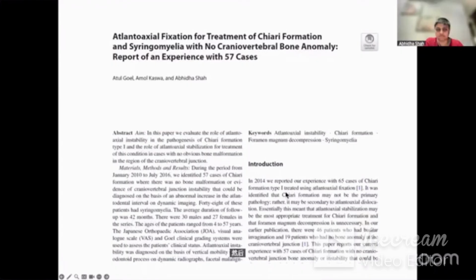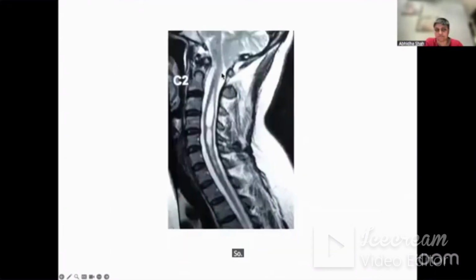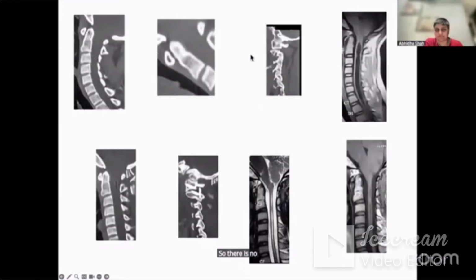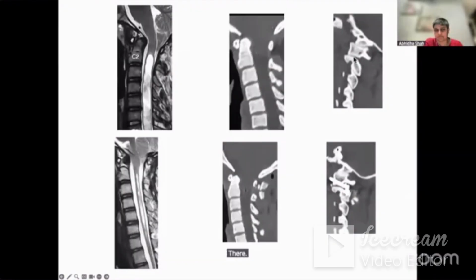Now people told me when I wrote this article, no, it will work only in basilar invagination, no complex Chiari, it will work in only this kind of situation. No, Chiari is secondary. I'm not talking of tumor and Chiari, craniostenosis and Chiari, spina bifida. I'm talking of even when there is no bone abnormality. So there is no bone abnormality, syrinx and Chiari. So what you will do here? There is no bone abnormality, little bit facetal anomaly on lateral profile imaging. There is syringomyelia, you do fixation. Now, of course, you do dynamic rotation and see the magic.